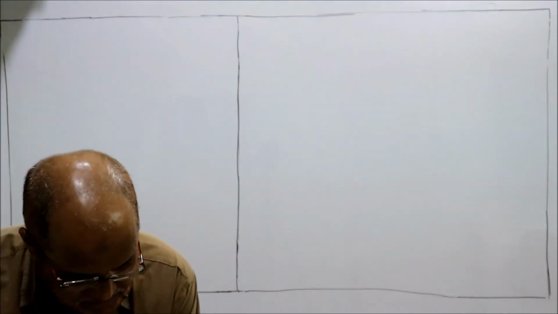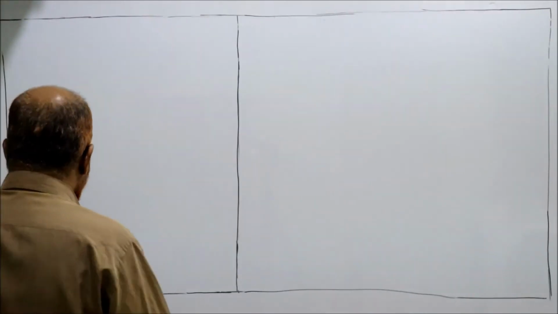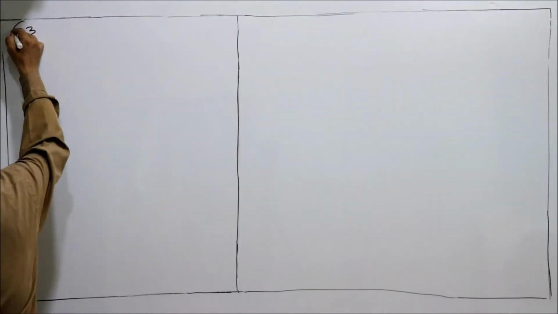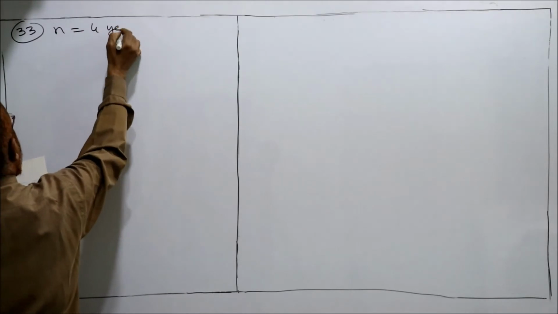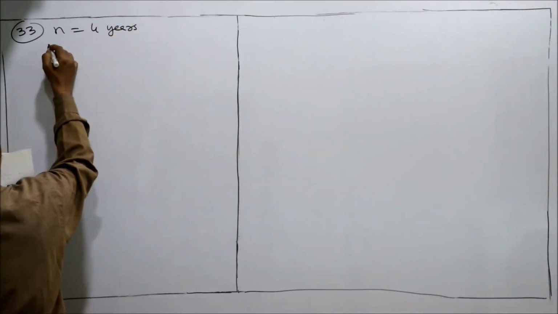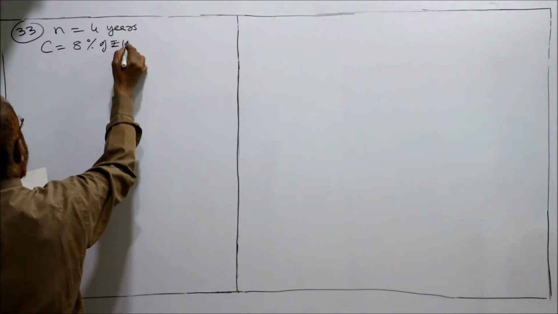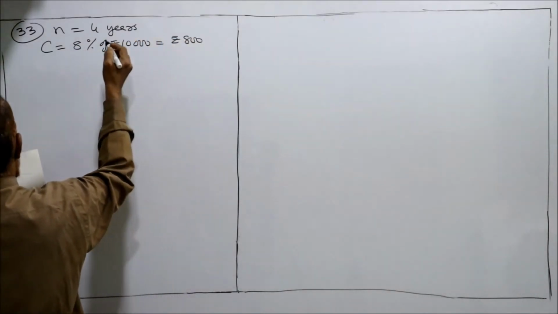N is equal to, what is the maturity period? The bond here has 4 years to maturity. So problem number 33, N is equal to 4 years. C is equal to 8% of rupees 10,000, rupees 800.